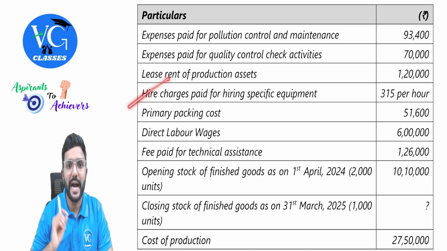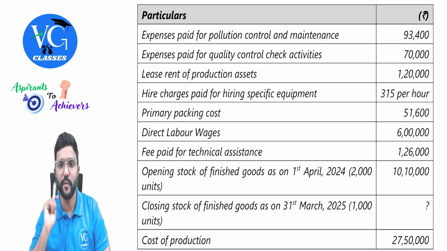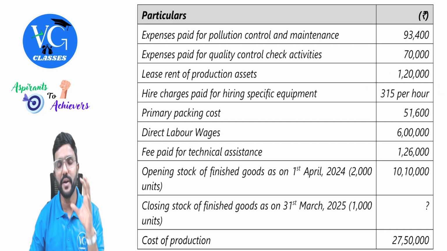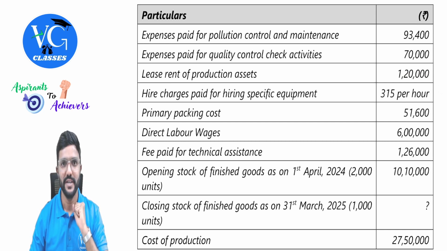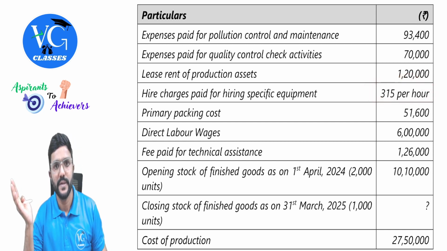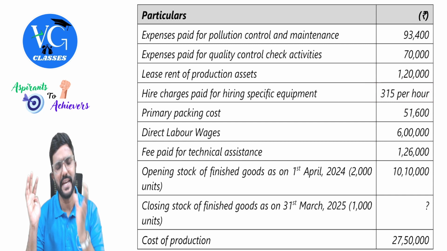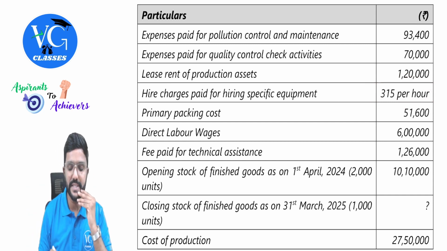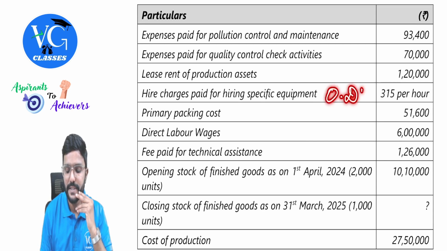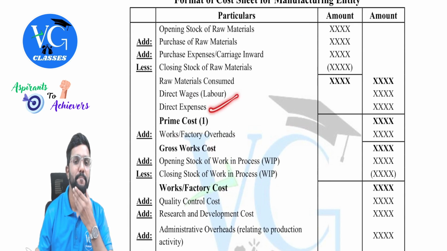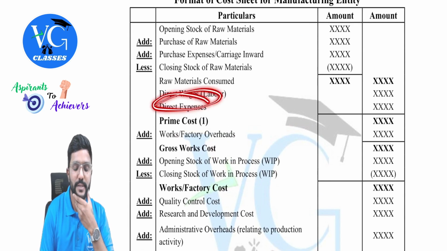Okay, sir. Next, hire charges paid for hiring specific equipment 315 per hour. Okay. Can I consider this as direct in nature? Yes, guys. Why? I will tell you. Number of hours depends on number of units. And here the hire charges or the rent depend on what? Number of hours. So can I consider it as direct? That is, it is directly attributable to the output or product, production or activity level? Yes. So we can consider this as other direct expenses, guys. Other direct expenses. That is in the cost sheet. We can fit in that item here. That is before prime cost.